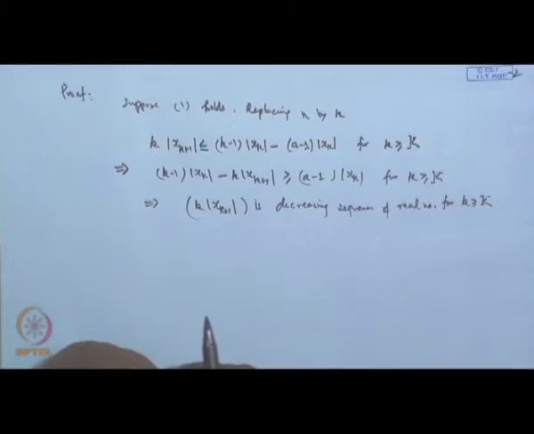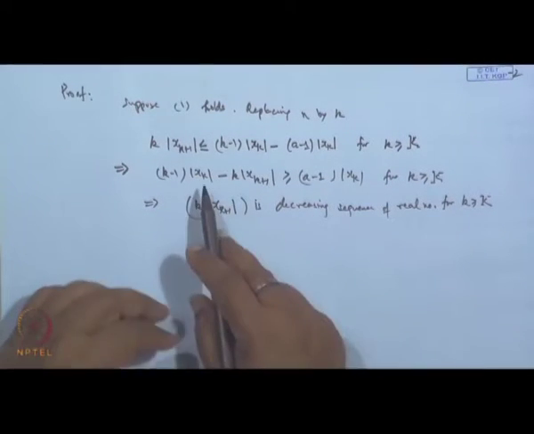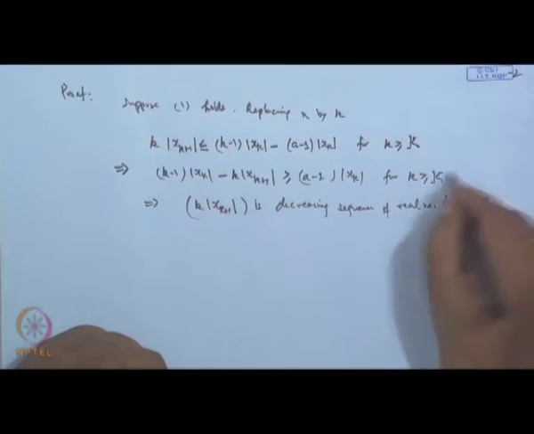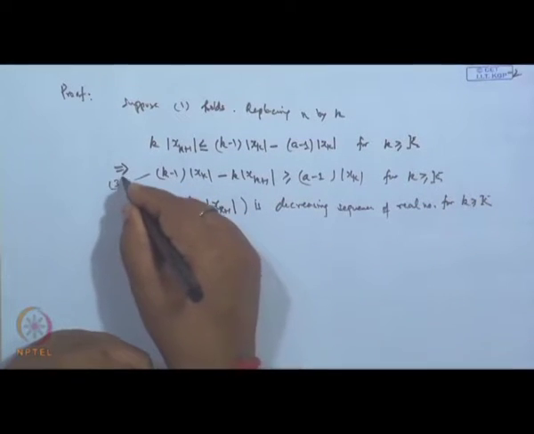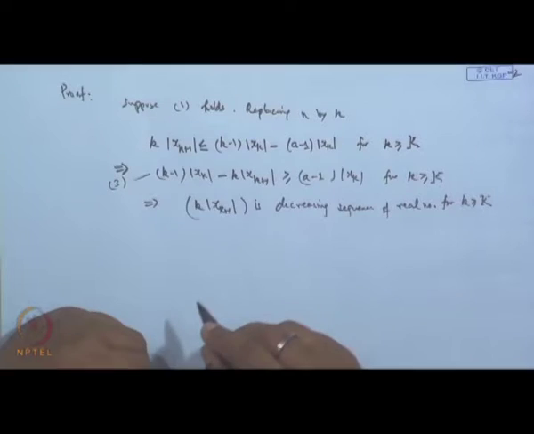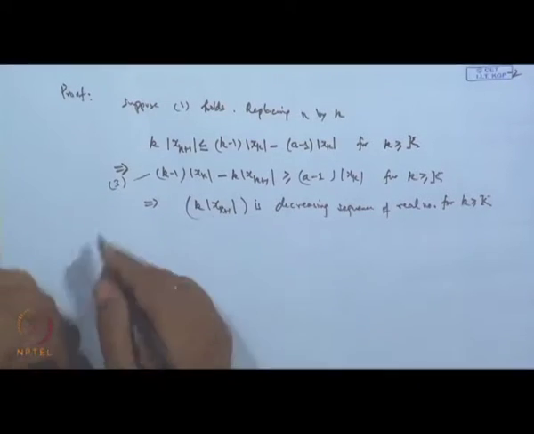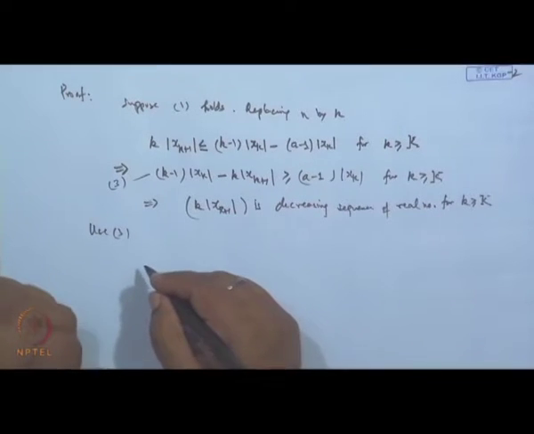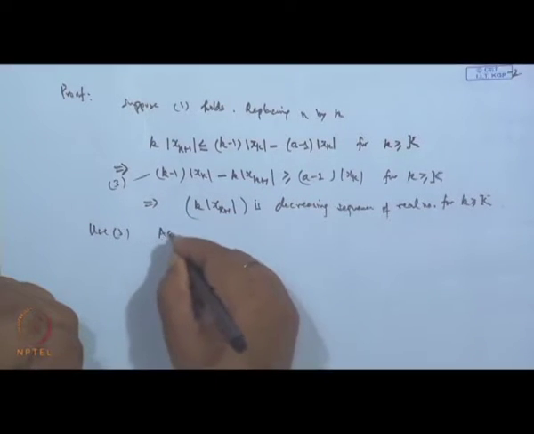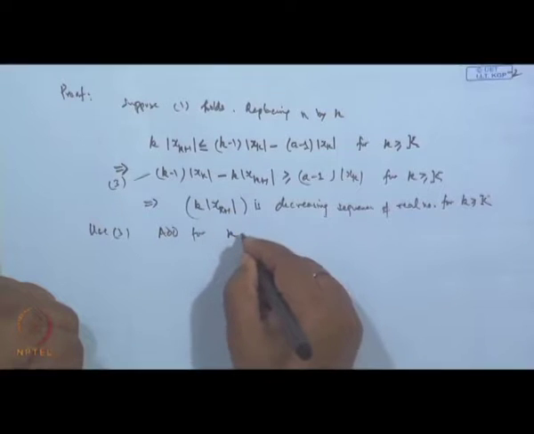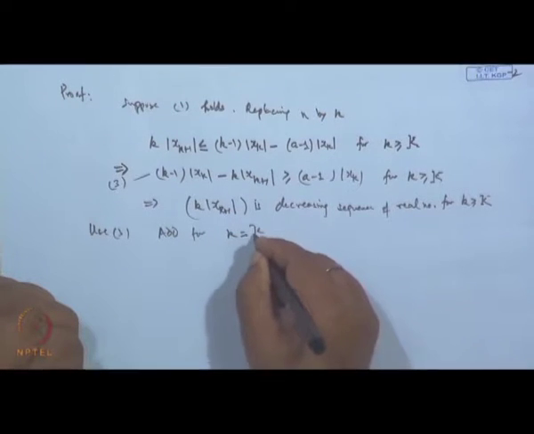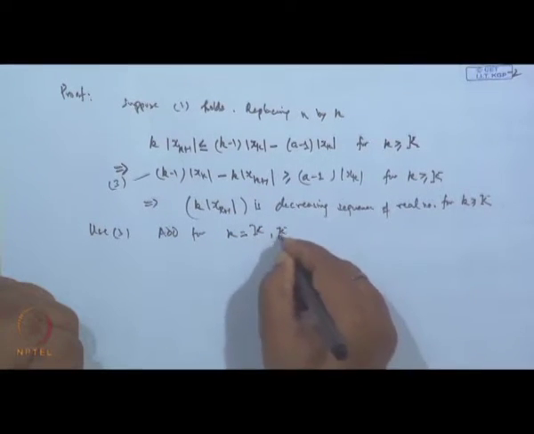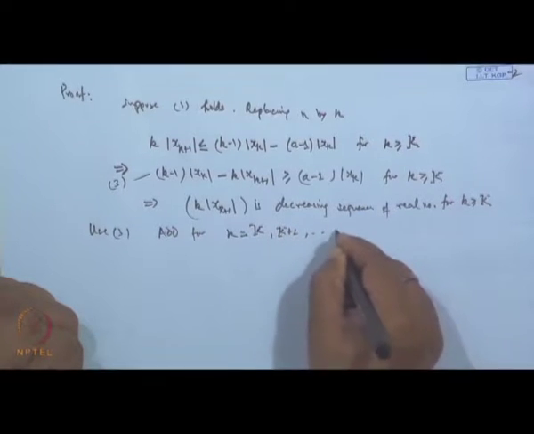Now, if I add this one, let it be this quantity k minus 1, let it be 3, this third. Now, if we add this for small k from capital K plus 1 up to say n.